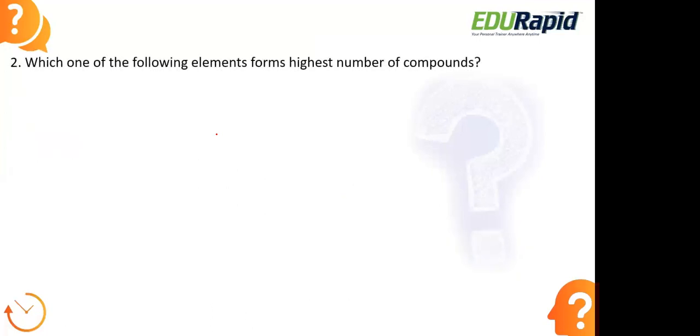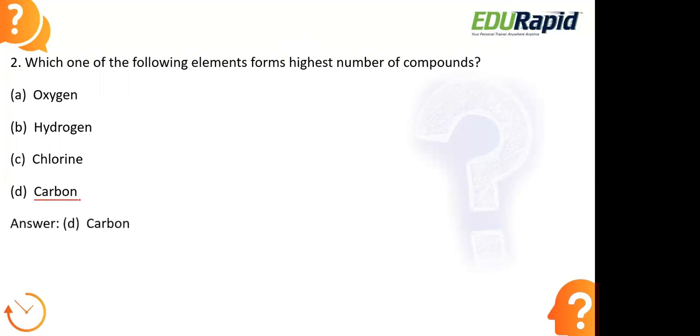Moving to the next question now. Which one of the following elements forms the highest number of compounds? Oxygen, hydrogen, chlorine, carbon. Okay, let us look at the right answer. Here the right answer is option D, carbon.